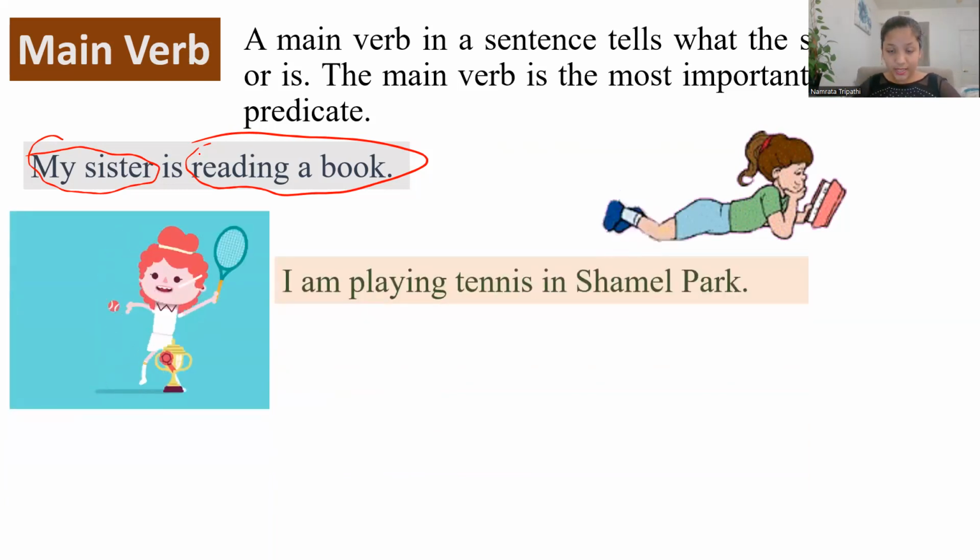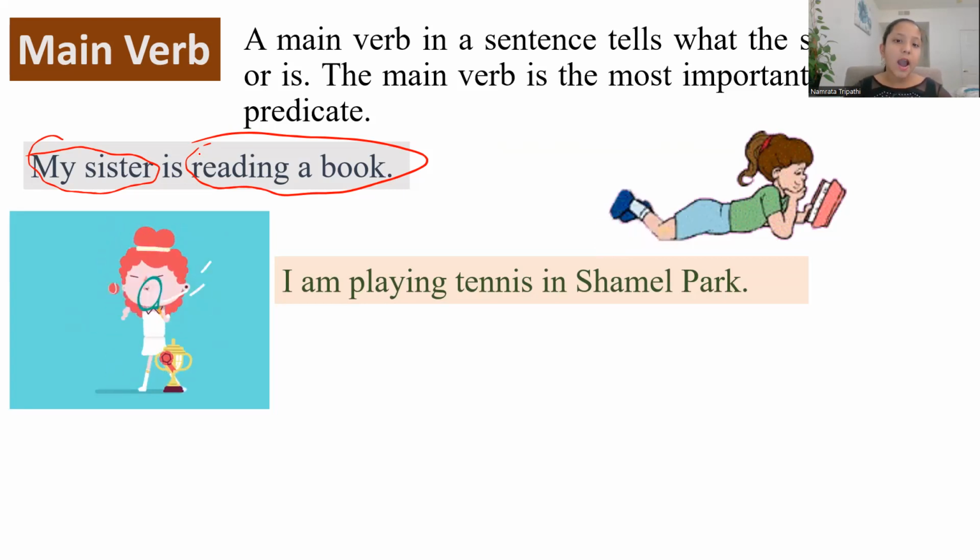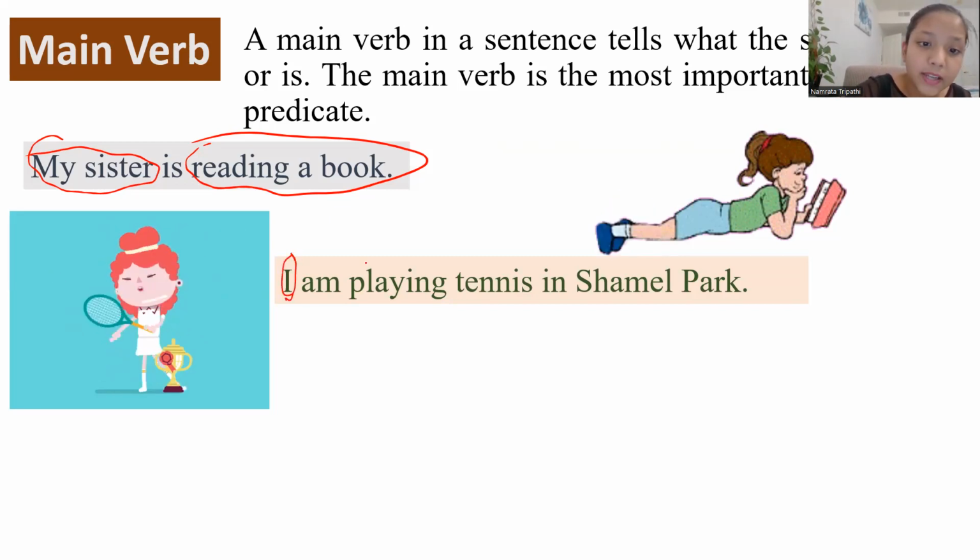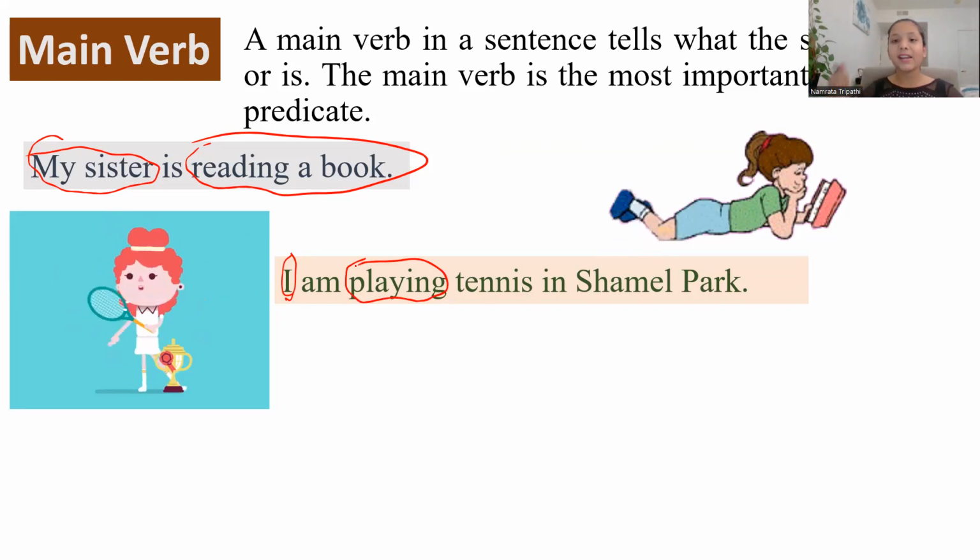I am playing tennis in Chamo Park. So what am I doing? I am playing tennis in Chamo Park. So I is the subject, and what am I doing? I'm playing. The main verb here, playing, is a verb, but it's not the only verb in this sentence.